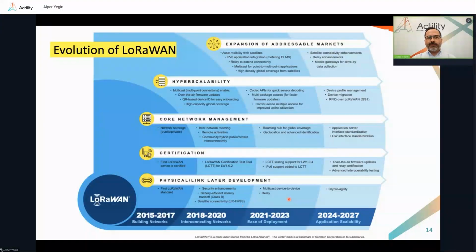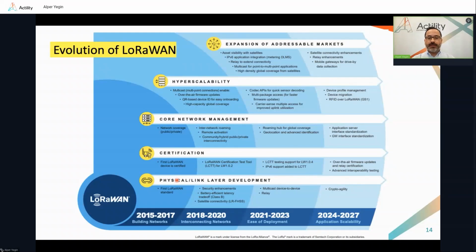So let's look at the evolution of the LoRaWAN diagram together. This whole thing started back in 2015 when the LoRa Alliance published the very first specification that described the so-called LoRaWAN, which now we call the LoRaWAN link layer specification. It's a single protocol that runs between the end device and the network to provide framing and connection management. And this is one work stream which started back in 2015, and we kept evolving that through new versions of the LoRaWAN link layer, starting with 1.0, 1.0.1, 1.0.2, and all the way to 1.1.